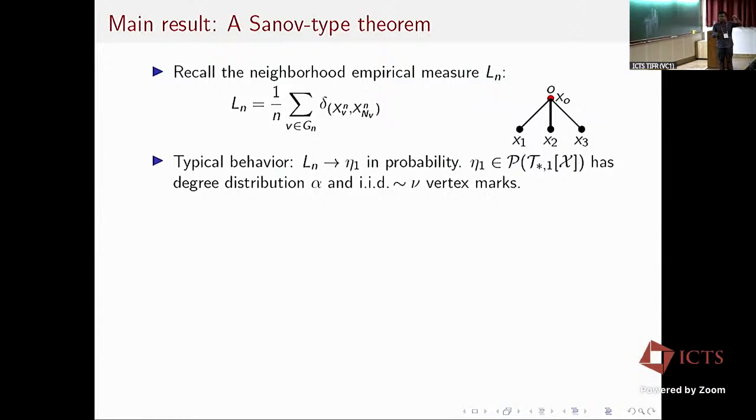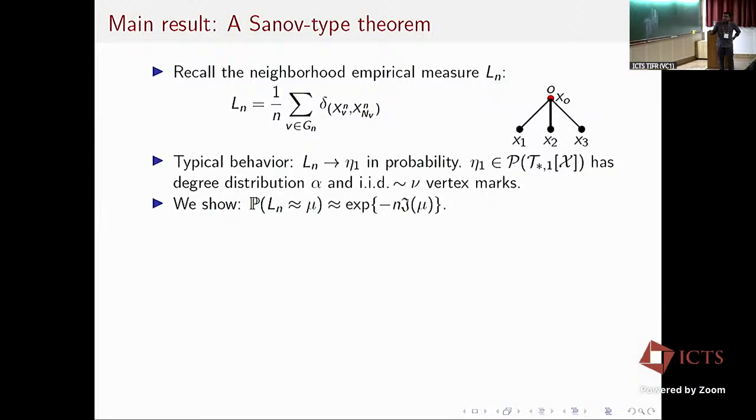I first sample the degree according to my true distribution alpha from my original model. And then I put IID vertex marks on both the root as well as the leaves, according to the true distribution. This measure is denoted by eta 1, and the typical behavior is that Ln converges to eta 1 in probability.